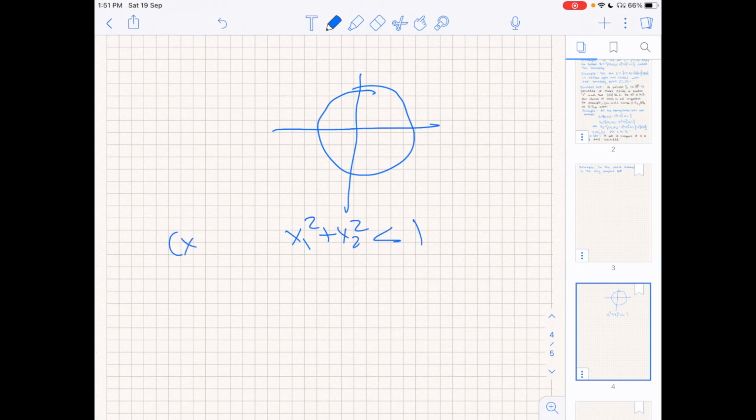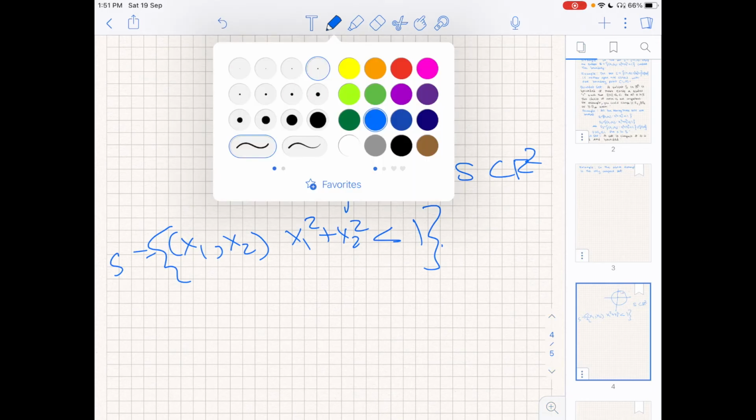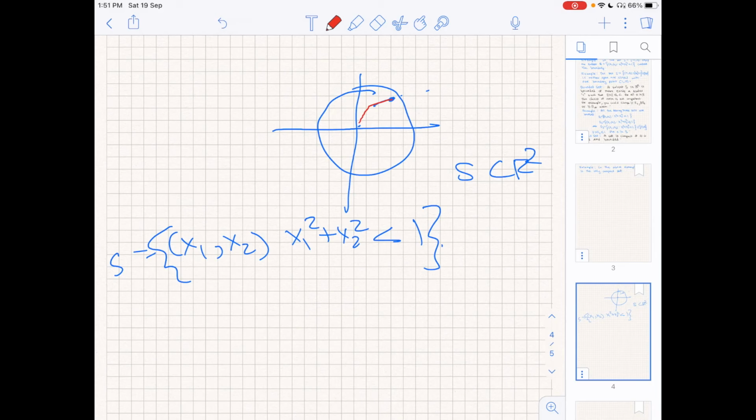Let's say this is my definition of set S, which in this case is a subset of R2. So let's take a sequence which starts from here and goes towards 0. Every point in this sequence is a point in the set S, and this is going to 0.